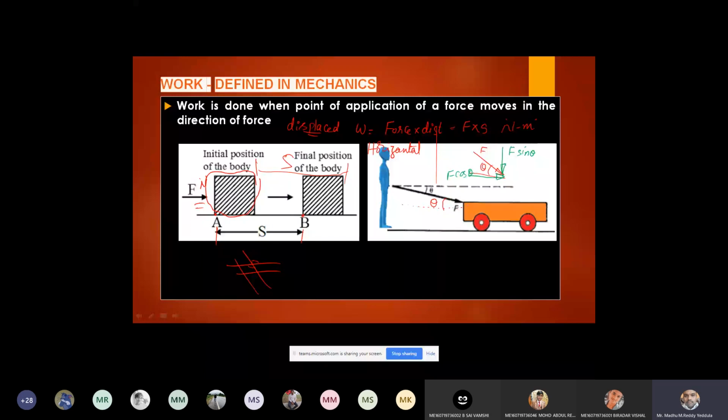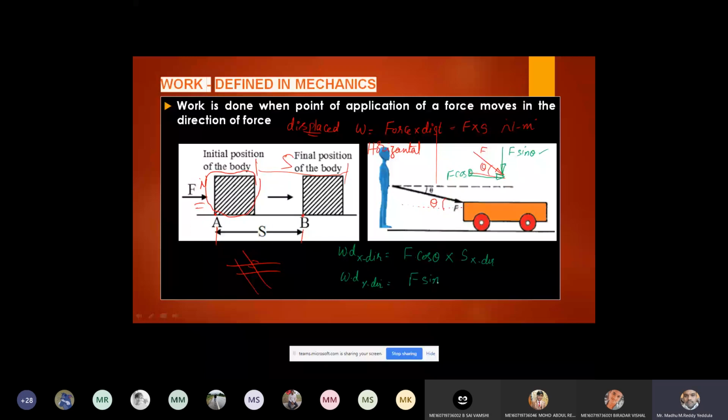Now for work done, I don't want any direction, I want only magnitude. This is clear? F cos theta is along x direction, F sin theta is along y direction, because my force is making theta with horizontal direction. Now in this case, what is the work done? Now I can define work done in x direction because my force is inclined, and work done in y direction. Work done in x direction is nothing but the component of the force along x direction into displacement in x direction, and similarly the component of the force in y direction and displacement in y direction.